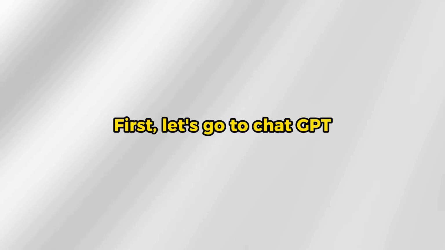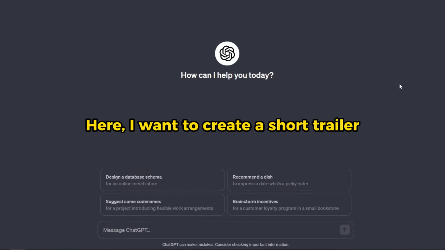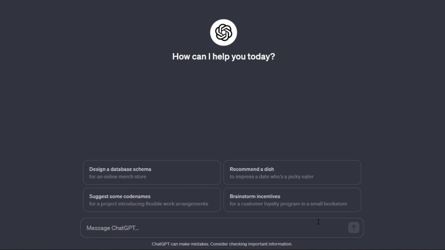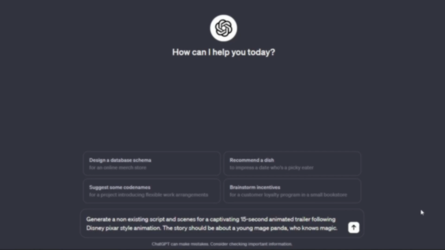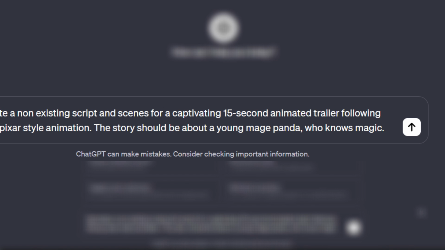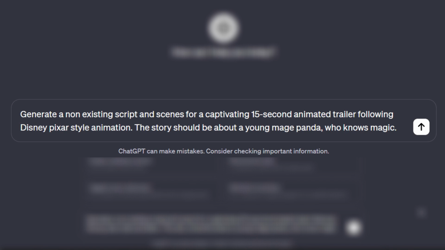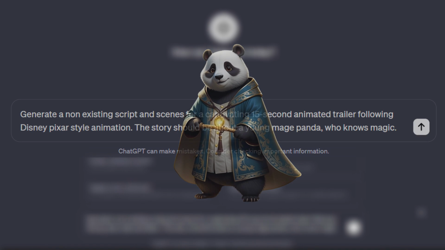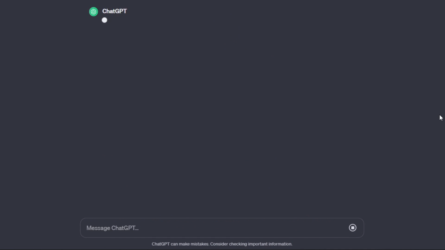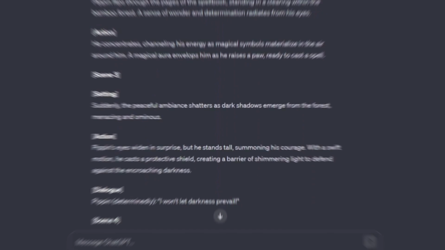First, let's go to ChatGPT. Here I want to create a short trailer for a Disney Pixar-style movie that is non-existent. To do this, I'll input the following prompt. Generate a non-existing script and scenes for a captivating 15-second animated trailer following Disney Pixar-style animation. And in my case, I want the story to be about a mage panda who knows magic. You can change it to any character you could imagine. Then, hit generate, and ChatGPT will do all the work for you.